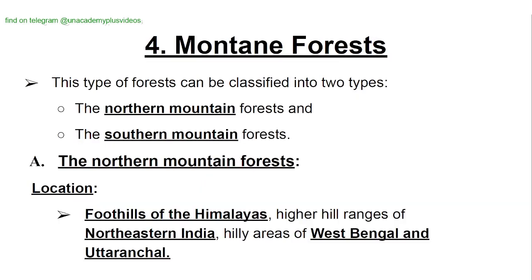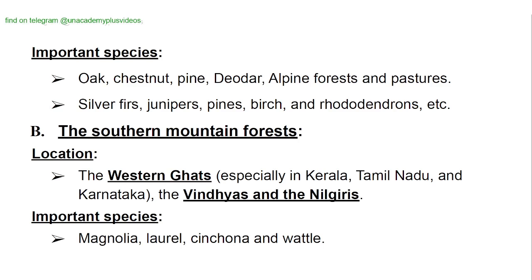Montane forests. This type of forest can be classified into two types: northern mountain forest and southern mountain forest. The northern mountain forest. Location: foothills of the Himalayas, higher hill ranges of northeastern India, hilly areas of West Bengal and Uttaranchal. Important species are oak, chestnut, pine, deodar, alpine forests and pastures, silver firs, junipers, pines, birch and rhododendrons, etc.